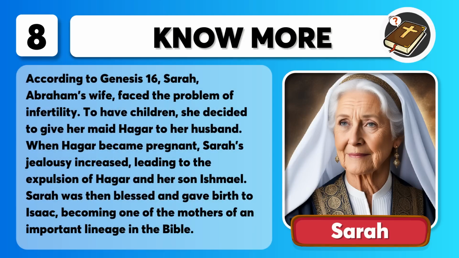That was Sarah. According to Genesis chapter 16, Sarah, Abraham's wife, faced the problem of infertility. To have children, she decided to give her maid Hagar to her husband. When Hagar became pregnant, Sarah's jealousy increased, leading to the expulsion of Hagar and her son Ishmael. Sarah was then blessed and gave birth to Isaac, becoming one of the mothers of an important lineage in the Bible.